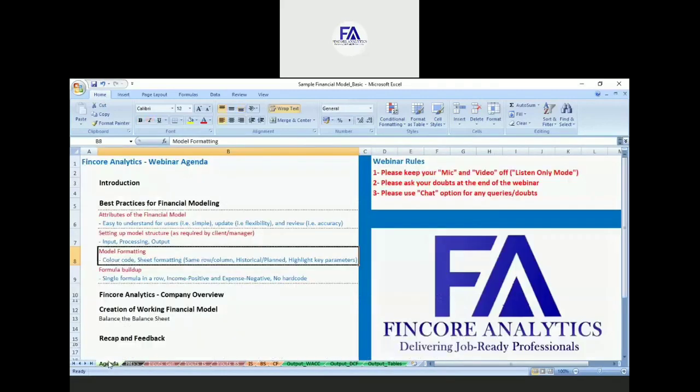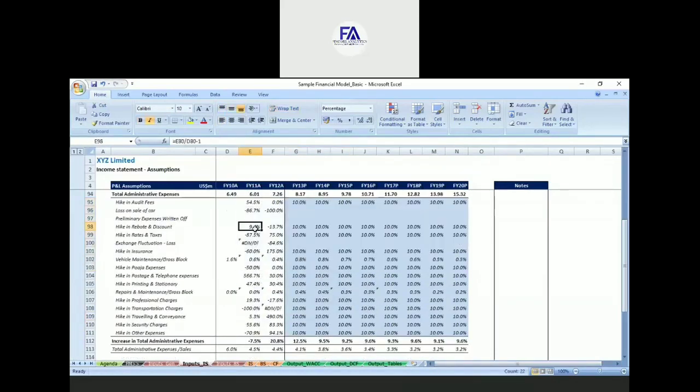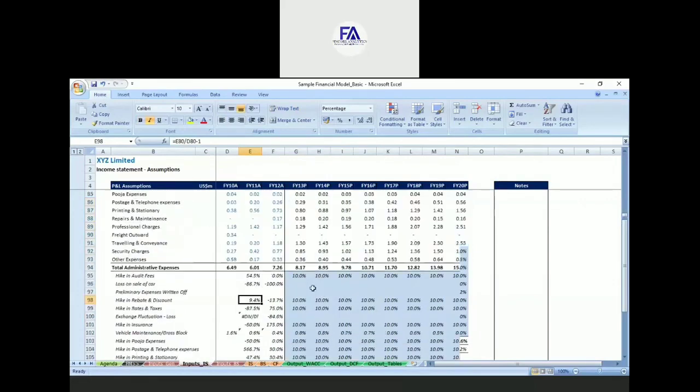And all your percentage numbers should be in italics. If you look at all the percentage numbers, these are all in italics. So you should always follow this process to keep your percentage numbers in italics.